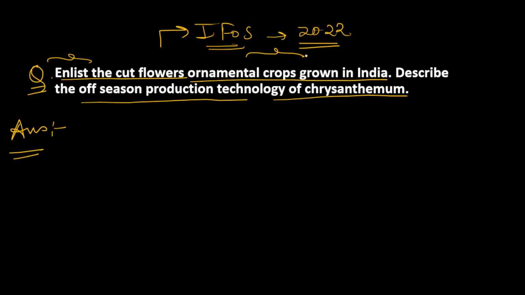When it comes to the production technology of chrysanthemum, it has been asked previously also, so it is important. You must know the production technology of the major flower crops grown in India.